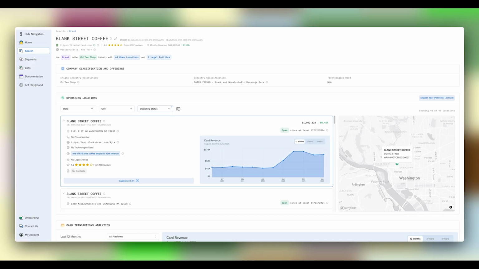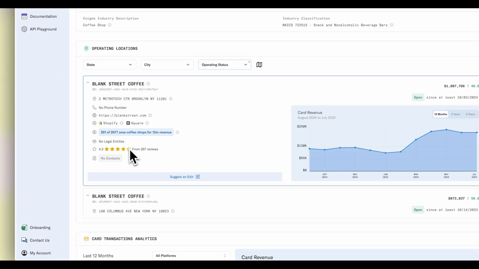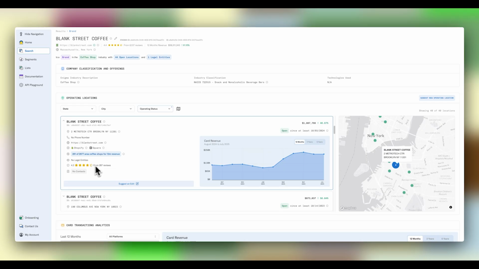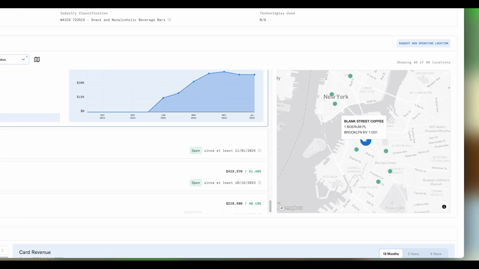Then we run them through our own entity resolution pipeline and add new relationships. And really the goal of that is to make sure that this Blank Street Coffee in this data set over here is recognized as the same brand as this Blank Street Coffee in a data set over there. And then we could connect it to each of its operating locations and legal entities. So it can be complicated, but we've found a way to capture that complexity and make it useful for our customers.